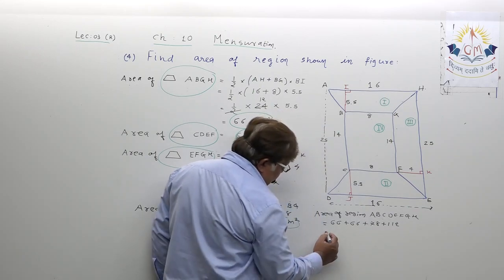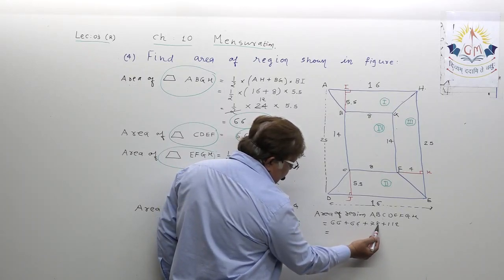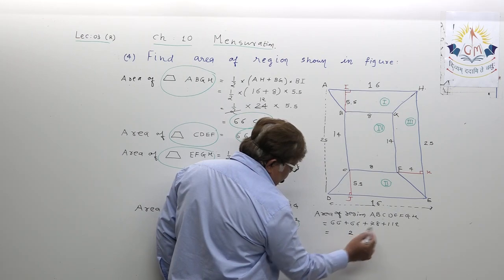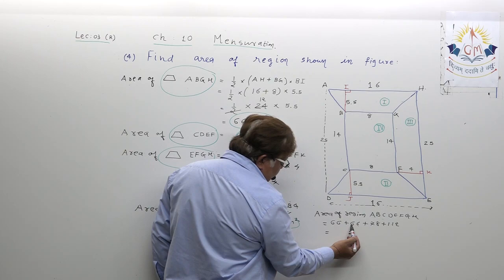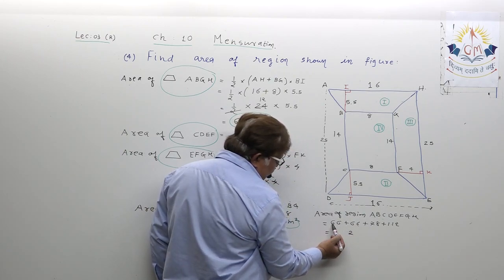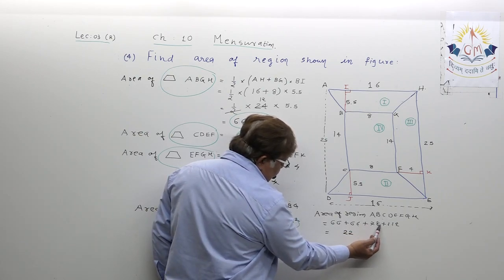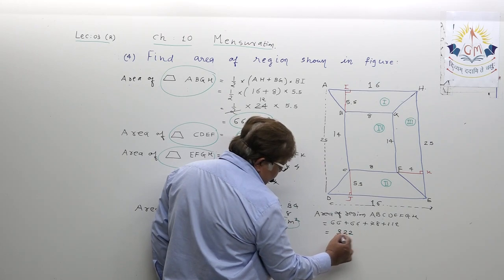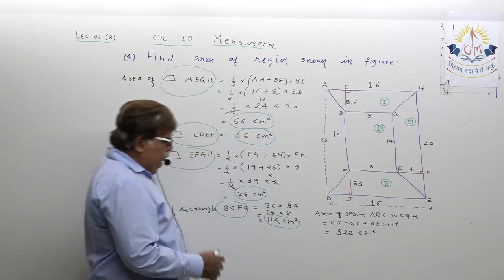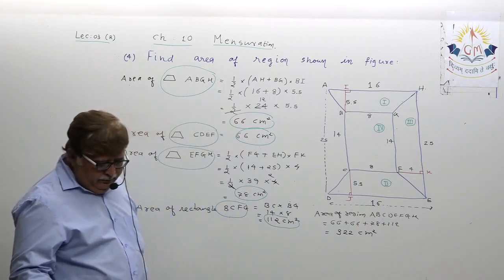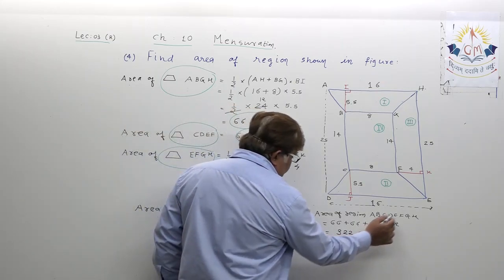Okay, dear student, add all. 6 plus 6, 12, 12 plus 8, 20, 20 plus 2, 22, 2 carry, 2 plus 1, 3 plus 7, 10, 10 plus 6, 16, 16 plus 6, 22, 2 carry, 2 plus 1, 3. So it is 322 square centimeter.